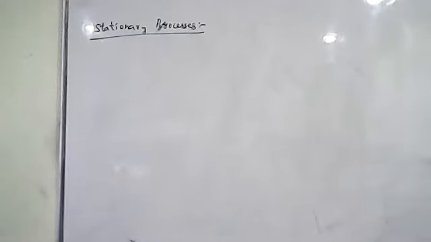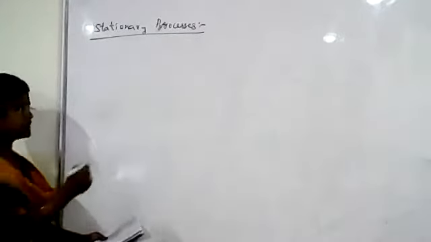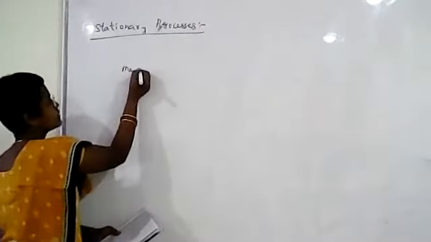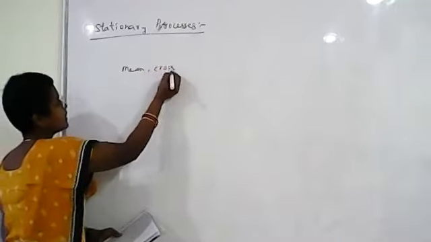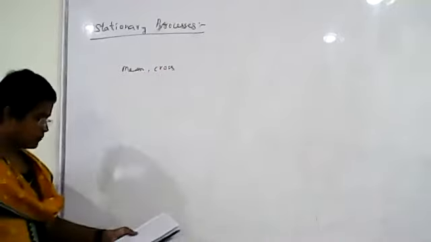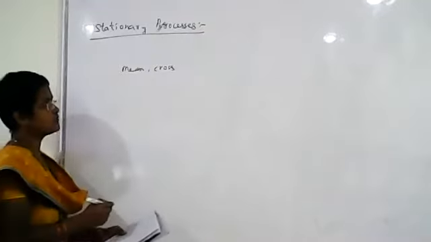So a random process is said to be stationary if all its statistical properties, such as mean, autocorrelation, cross correlation, variance and moments, do not change with time.